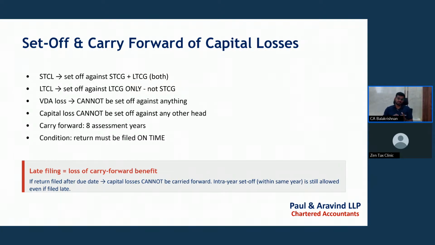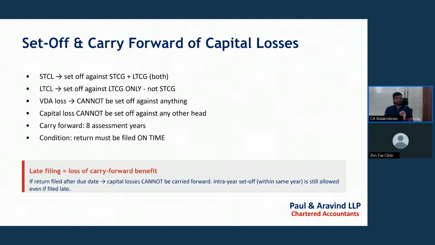We can set off only against the long-term capital gain. The loss shall be carried forward for 8 years for both long-term and short-term capital loss. These losses shall not be set off against any other head. There is only the capital gain head against which we can set it off.